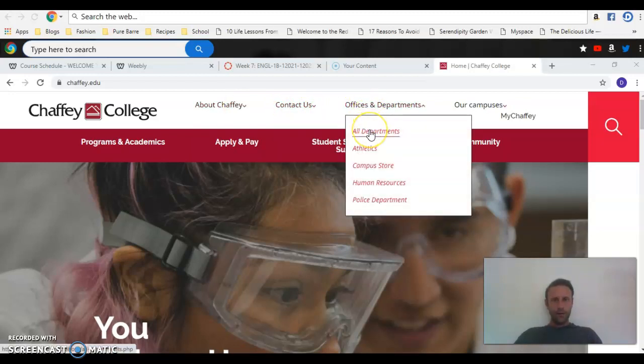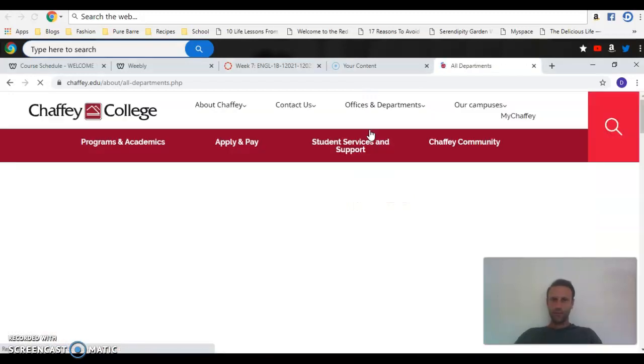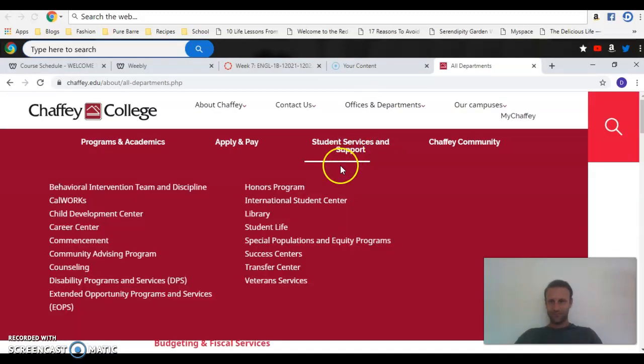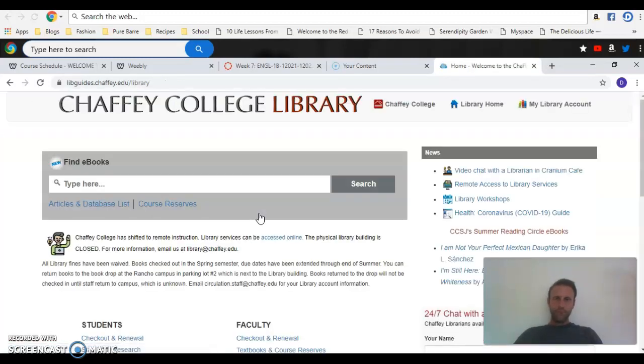Oh boy. Maybe all departments? Let's check that out. There it is, library. Okay, we found it. So you're going to go to all departments, and then it'll pull up a list of departments, and then library. Normally it was on the left-hand side, it was just library, and you can just click on that, but I don't know why they had to change it, but oh well.